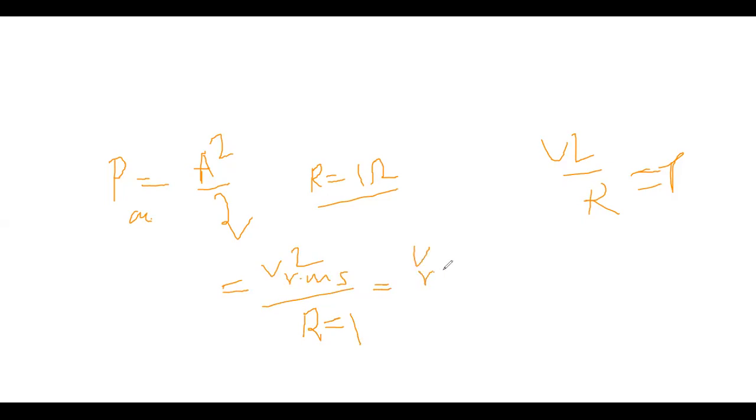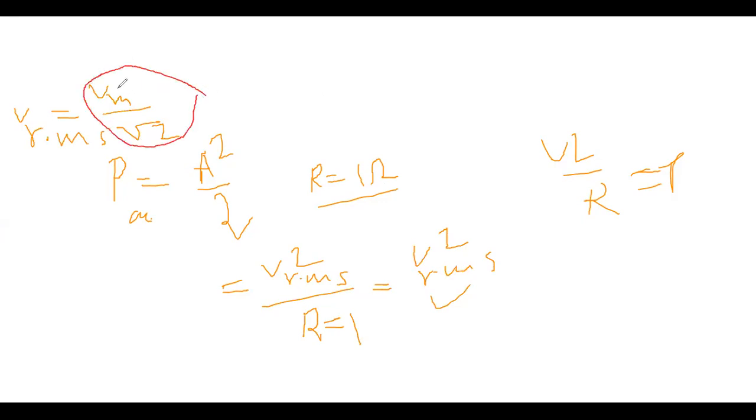Now what is the relation between V RMS and the peak value? V RMS is nothing but Vm by root 2.